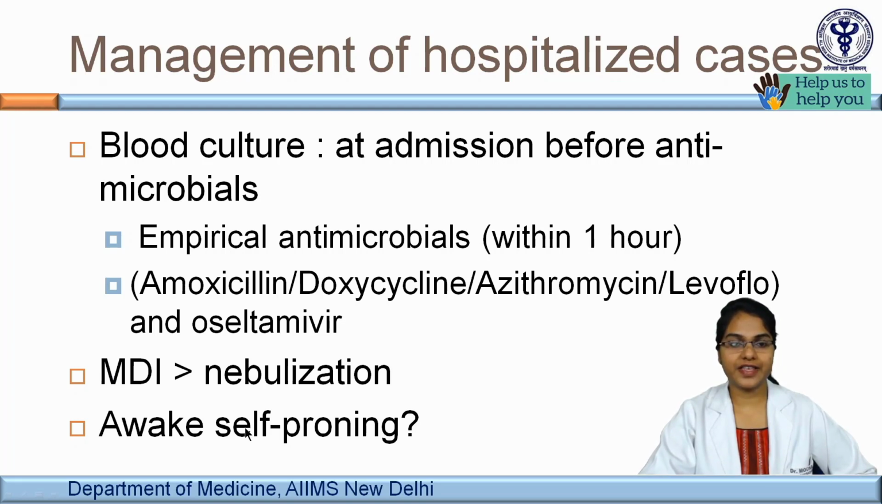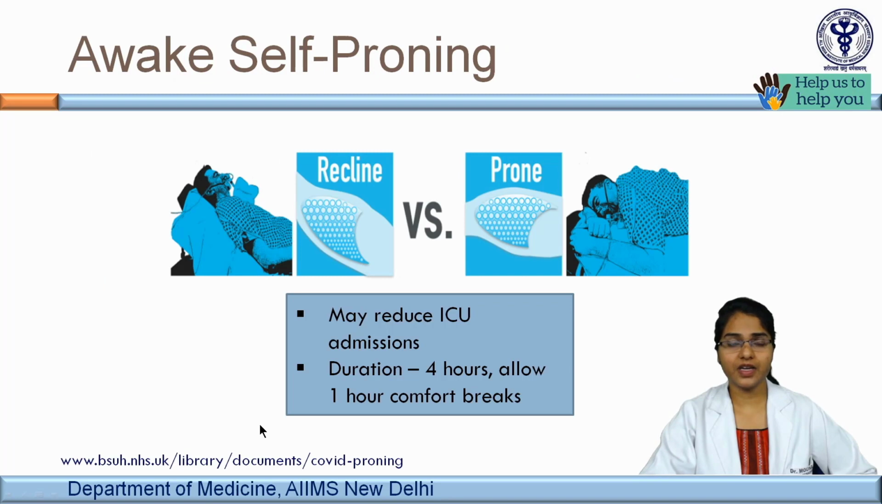Let's see the role of awake self-proning. Awake self-proning, as we can see here, as compared to the reclined position, will improve ventilation and perfusion of the posterior lobes, thereby improving saturation. Increasing evidence in the UK has shown that it not just improves saturation, it may also reduce ICU admissions. Here, an individual will be prone for 4 continuous hours with 1 hour comfort breaks.